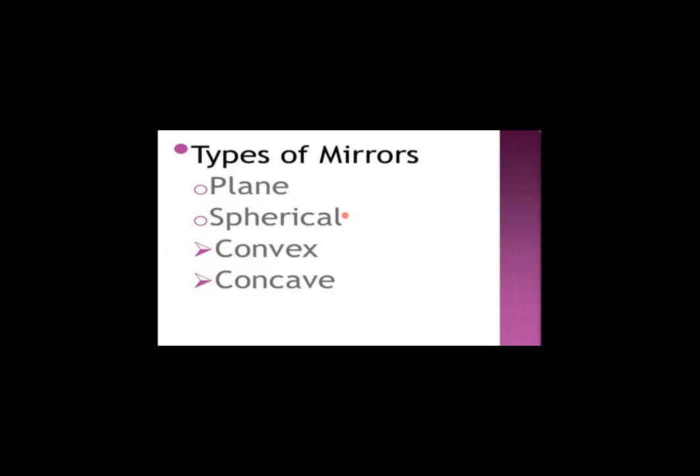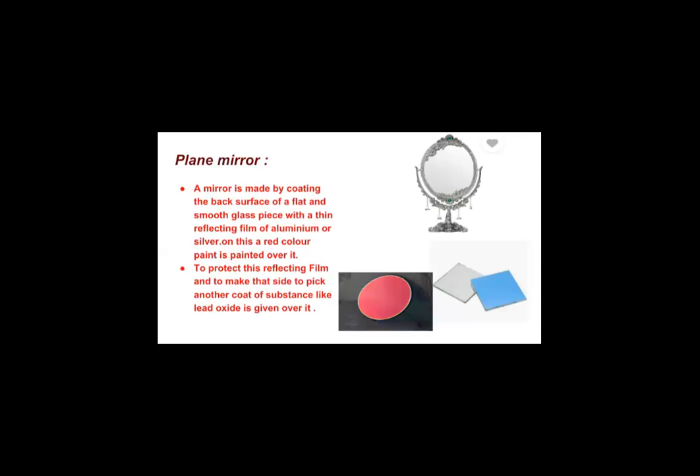A spherical mirror has two subtypes. The first one is the convex mirror, and the second one is the concave mirror. We will now see each type in detail.